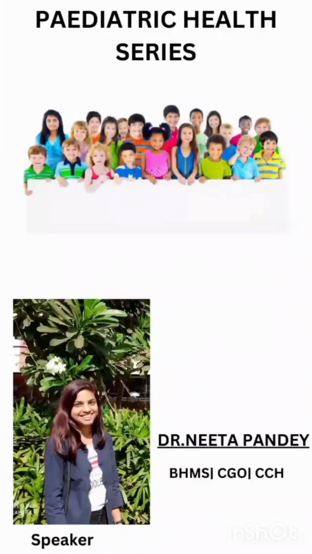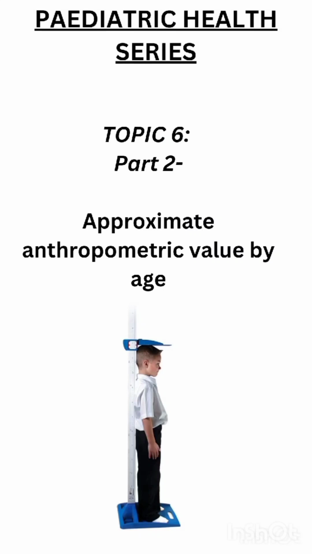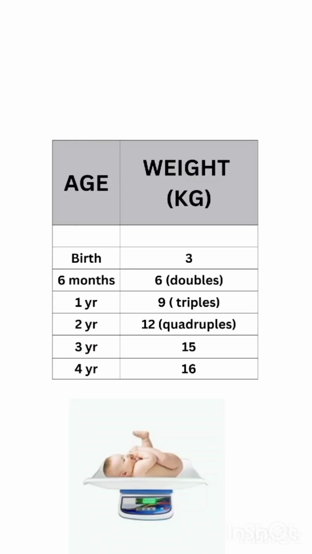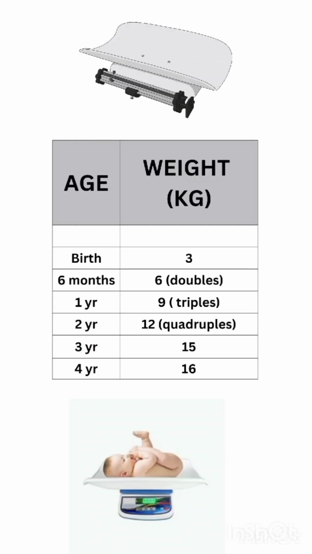of soft tissue. Now, first I am going to explain approximate anthropometric values by age, beginning with the weight in kg. At birth, the weight is around 3 kg. At 6 months, it is around 6 kg. At 1 year, it is around 9 kg. At 2 years, it is around 12 kg. At 3 years, it is around 15 kg. At 4 years, it is around 16 kg.